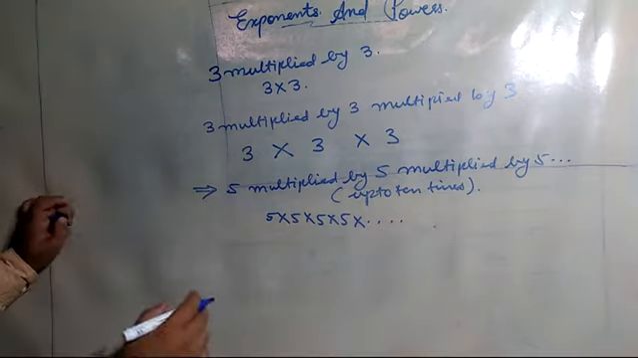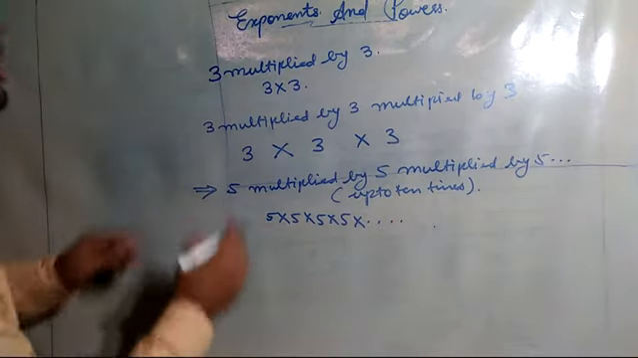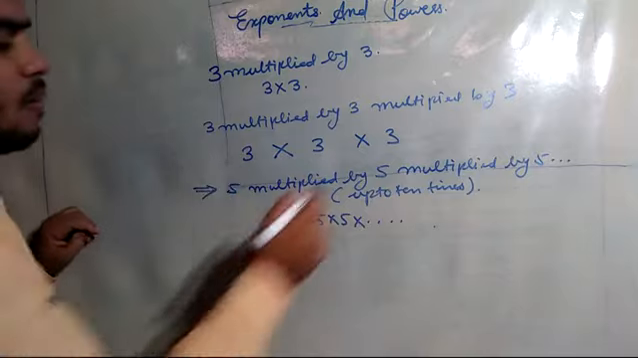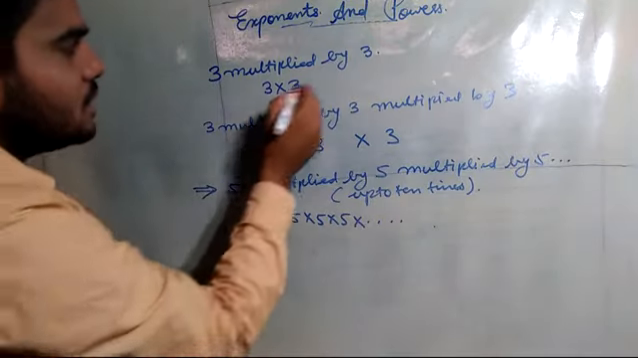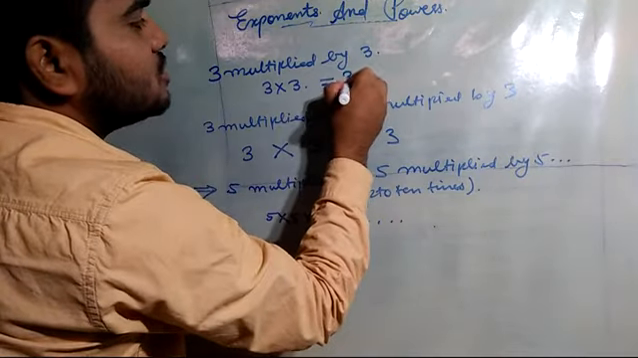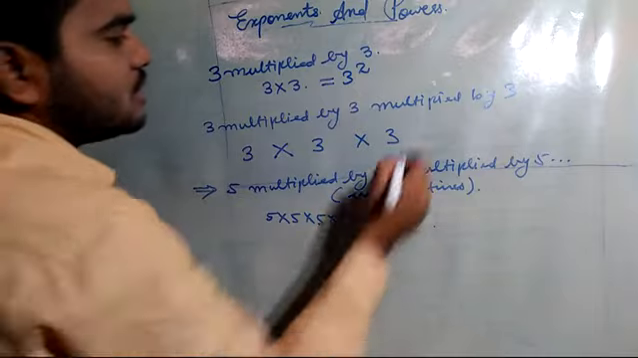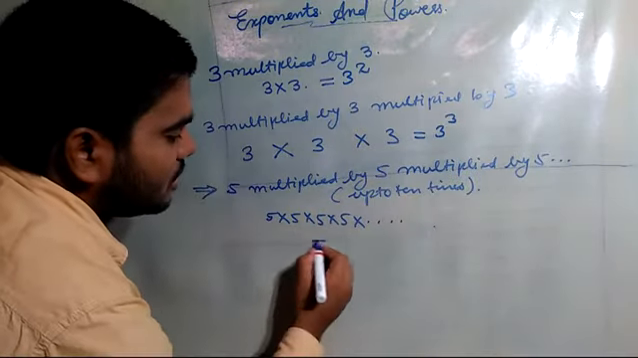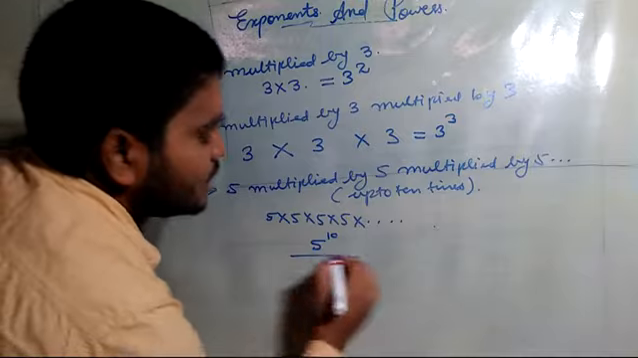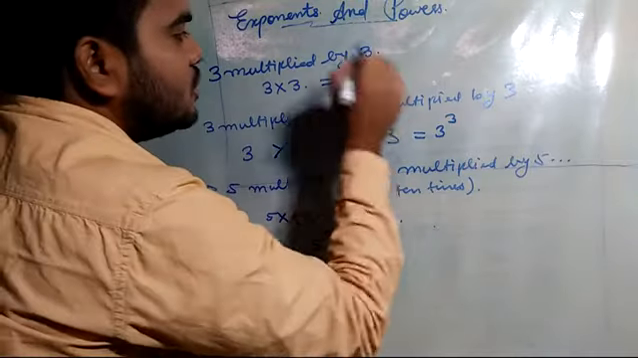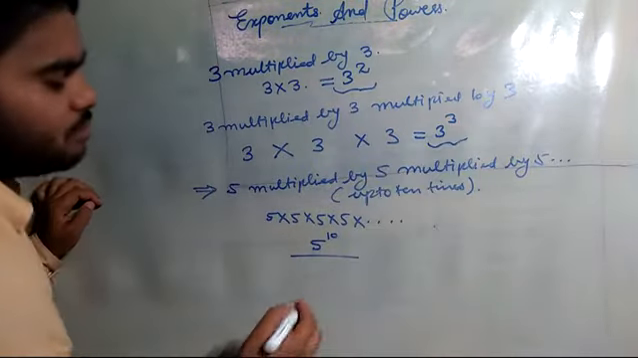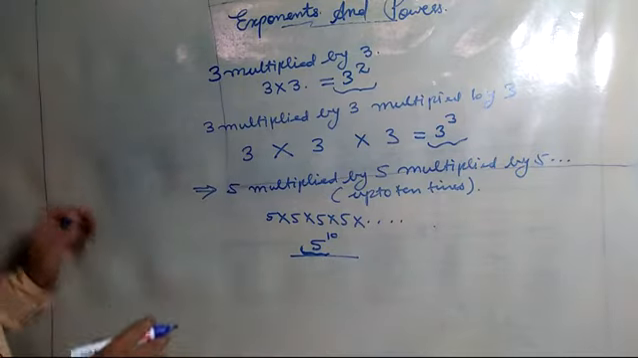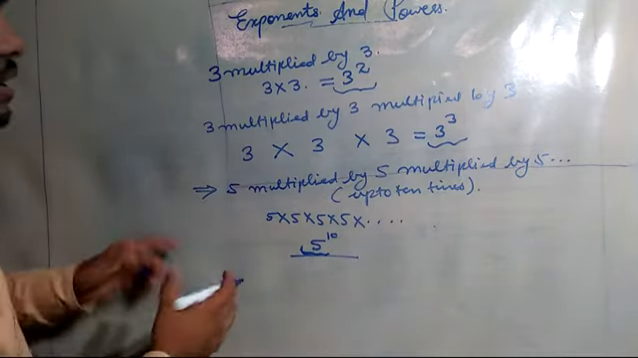The mathematicians started expressing all these numbers in a very unique, one-number form. Like this number can be written as 3 raised power 2. This number can be written as 3 raised power 3. This number can be written as 5 raised power 10. So this is the new thing that the mathematicians found to reduce our tedious work.